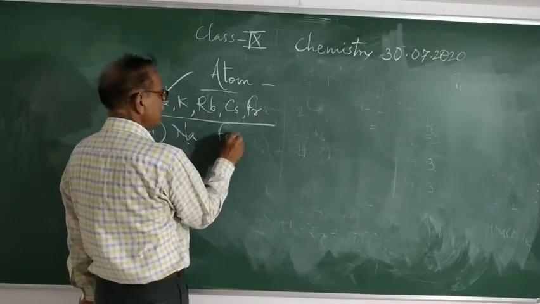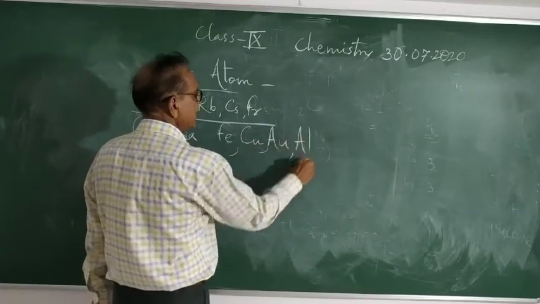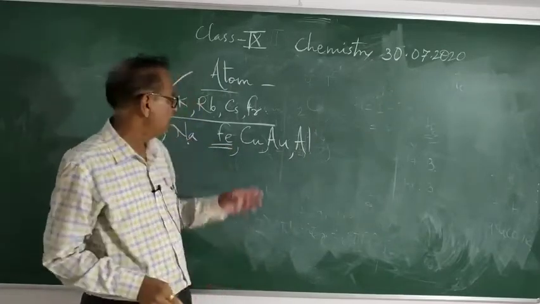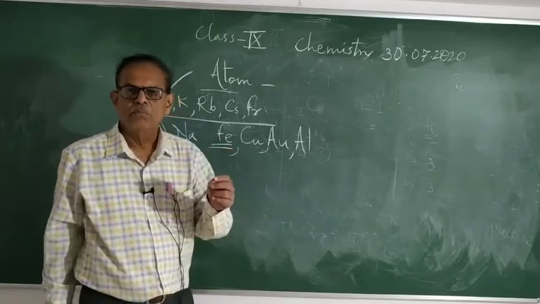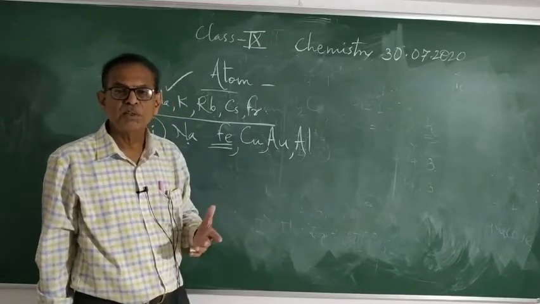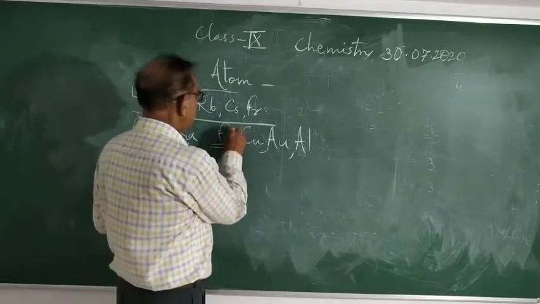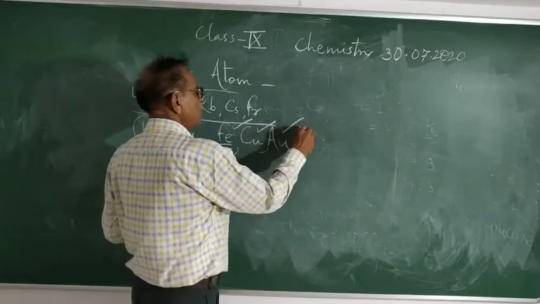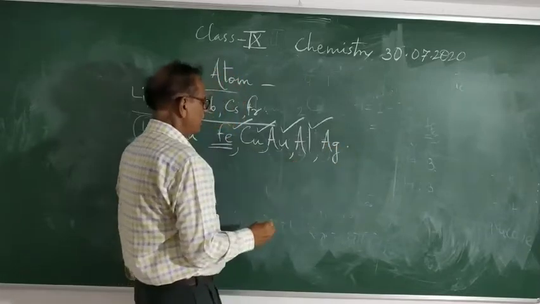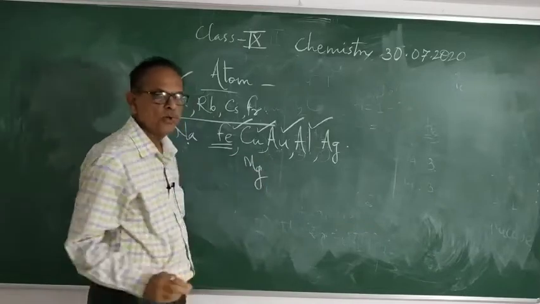Then for example, when we write Cu, Au, Al, it is the atom as well as the molecule. And therefore here we can say that metals are monoatomic. That is, their molecule consists of only one atom. You can say Al monoatomic, Cu monoatomic, Au gold monoatomic, then Ag silver monoatomic, and magnesium, Mg monoatomic.